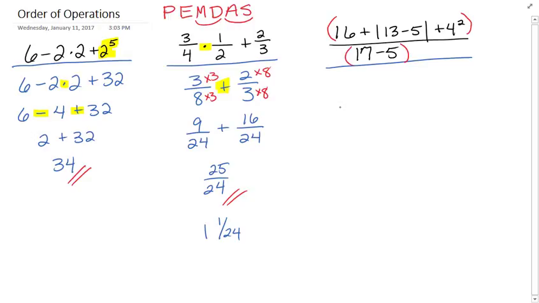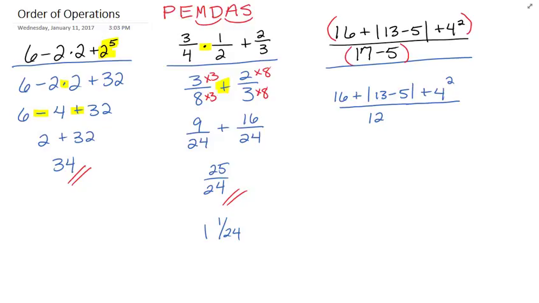So let's do the bottom first, and it doesn't matter if we do the top or the bottom first. I'm going to do the bottom first so we can get it out of the way. 17 minus 5. Now again, you might be saying, well, that's a subtraction. Don't I need to do some of these other things first? No, because we are working in parentheses. So 17 minus 5 is 12. The top is going to stay just like this with these absolute value symbols around the 13 minus 5. And remember, there's this little set of invisible parentheses there telling us, hey, you got to do all that stuff.